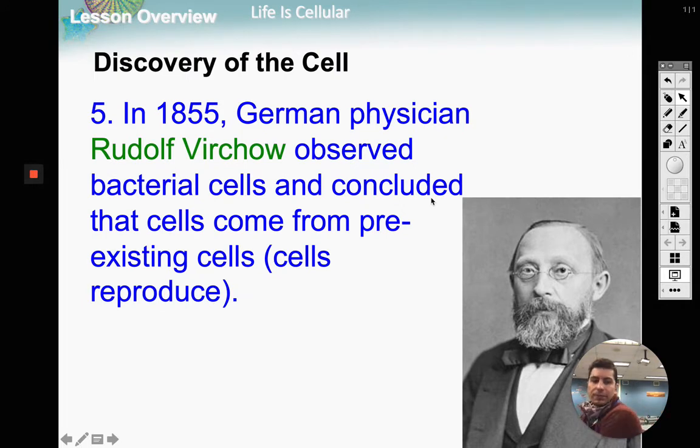Okay, so moving further into the 1800s, this guy's name was Rudolf Virchow, and he determined that cells come from pre-existing cells. Okay, so what did Virchow do? He pretty much said, hey, guys, guess what? Cells reproduce. Cool. Okay.